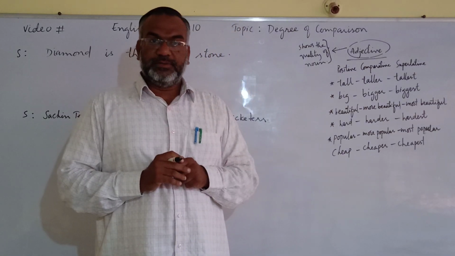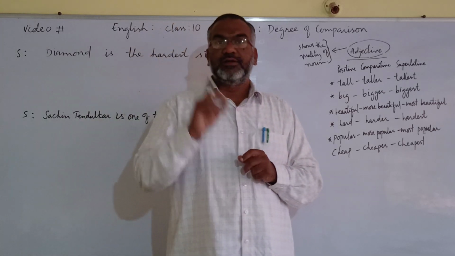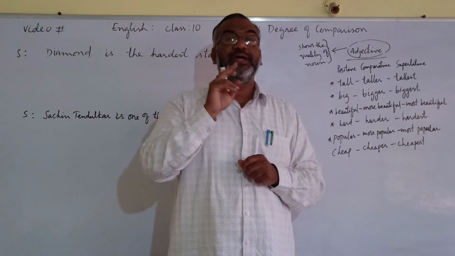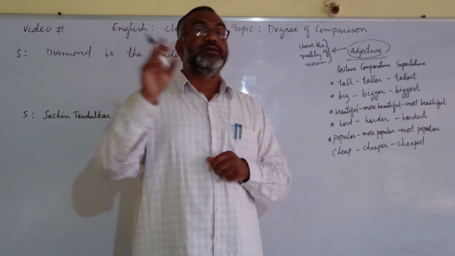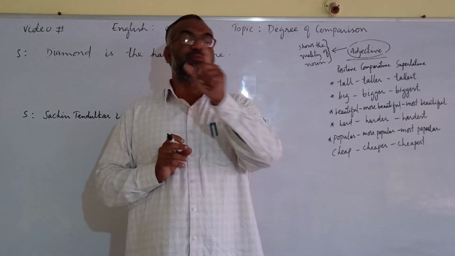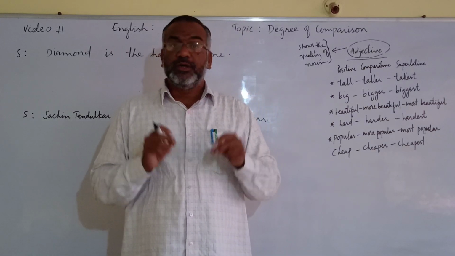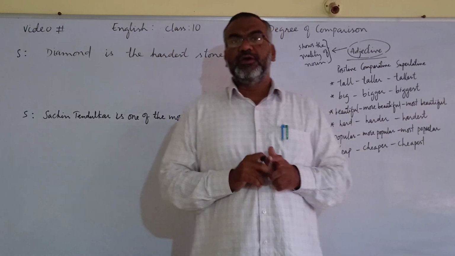Tall boy, for example, in this case boy is noun and tall is describing how is the boy. Tall is showing the quality of boy. So in this case tall is adjective.